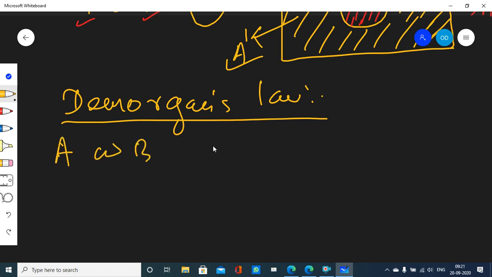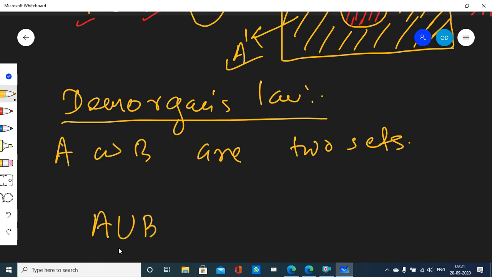First we take their union, A union B. A union B is also a set, a set that carries all the elements of set A and all the elements of set B. So first you take A union B, and whatever set you get, then you take its complement.